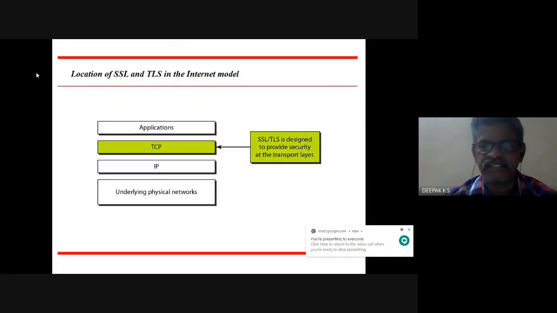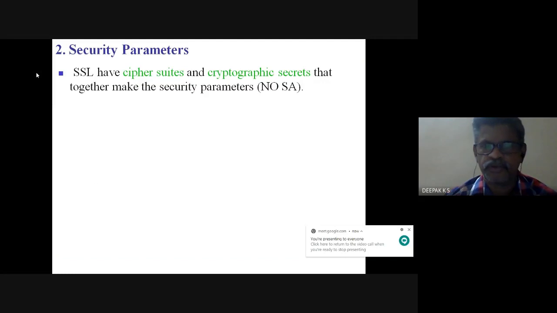So we had seen this protocol, and we had seen that SSL has cipher suite and cryptographic secrets.